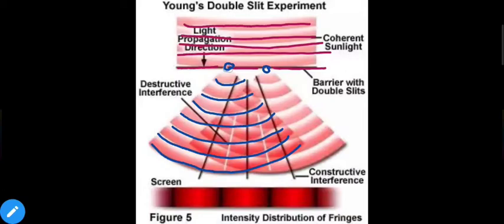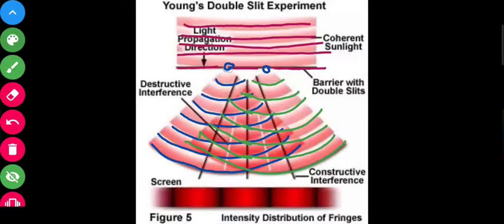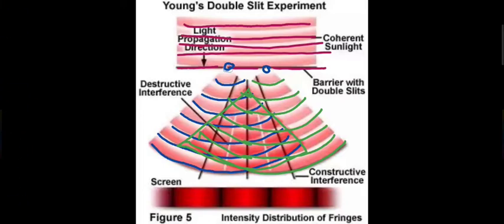So eventually both of them will meet like this. Here we have a common region where both of these waves are interacting. So at some points they will constructively interfere, and at some points they will destructively interfere.